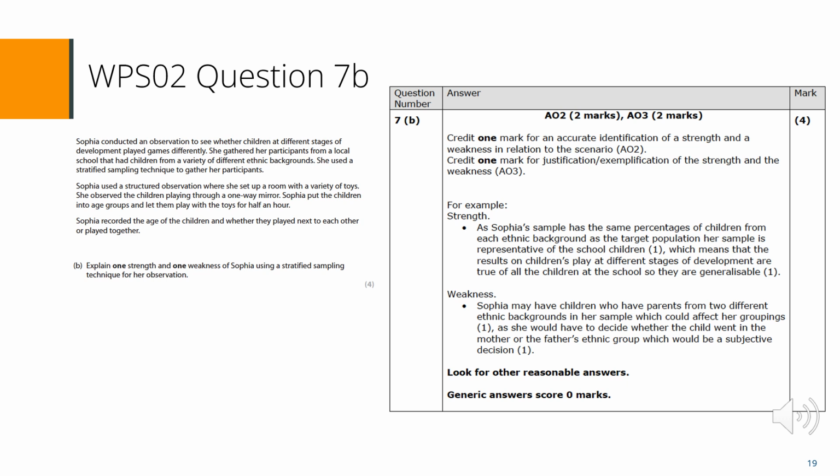Those who scored 1 or 2 marks could often identify a strength and/or a weakness, but they then failed to justify or exemplify why it was a strength or a weakness. Some just used the term, for example generalisable, but did not explain why it made it more or less generalisable.